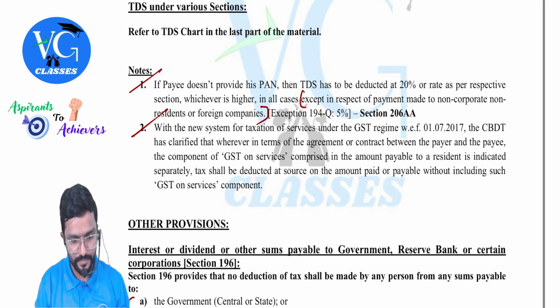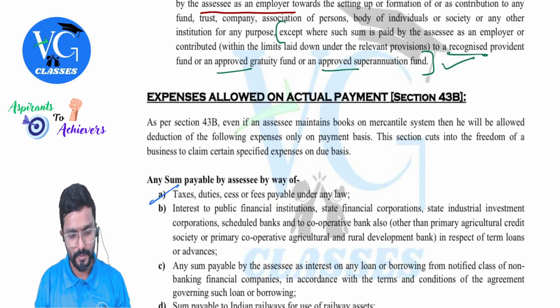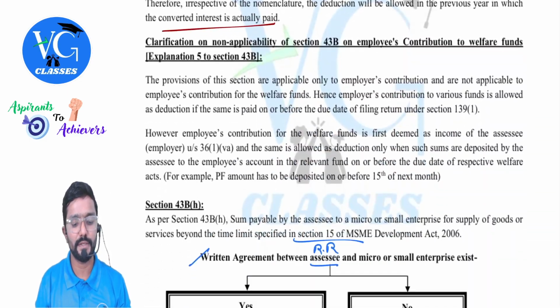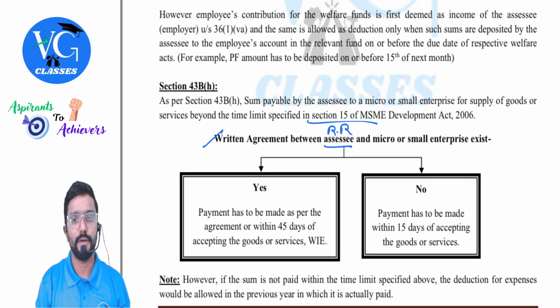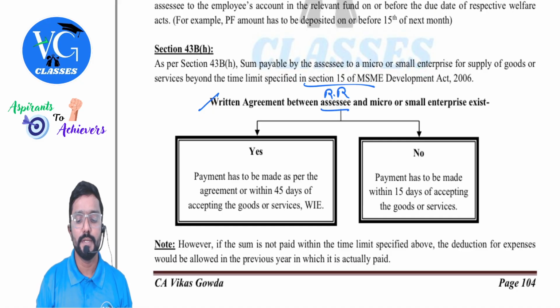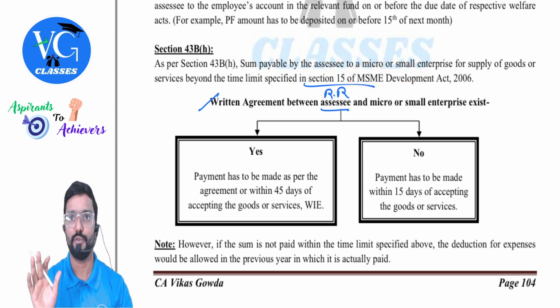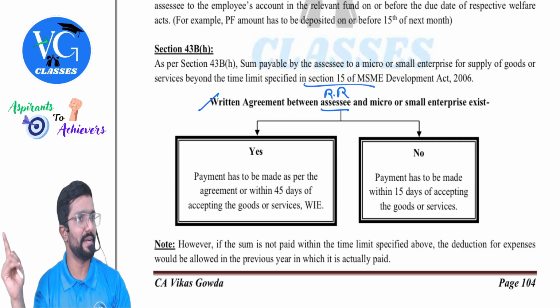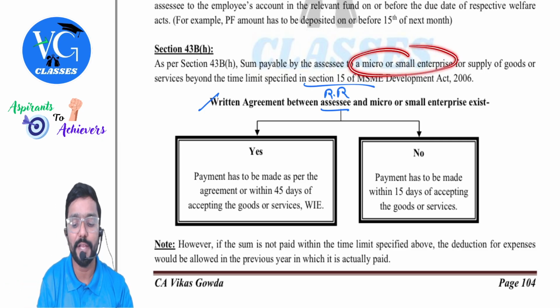Just a minute. I will show you. You can see 43BH. There is a separate provision for it. Sum payable by the assessee to a micro or small enterprise for supply of goods or services beyond the time limit specified in section 15 of the MSME Act is disallowed in the current year. It will be allowed when the payment is made. Correct. But what is covered here is only micro and small.